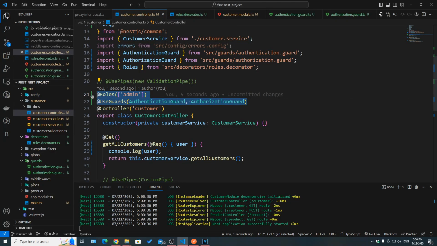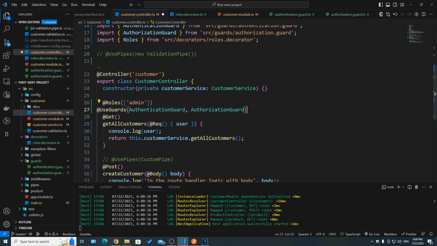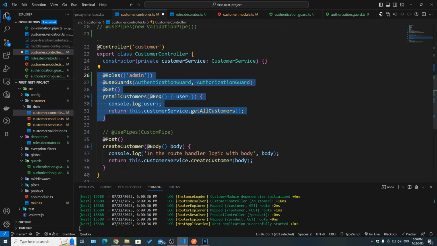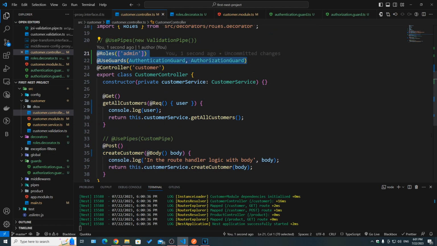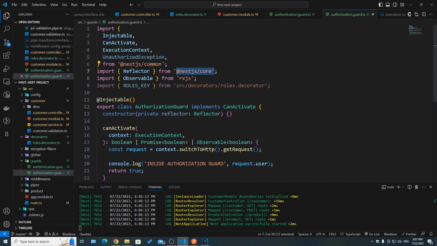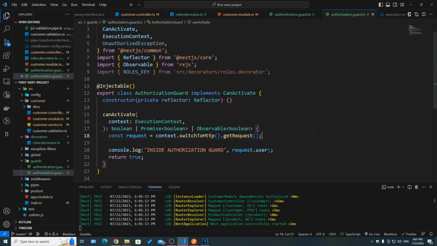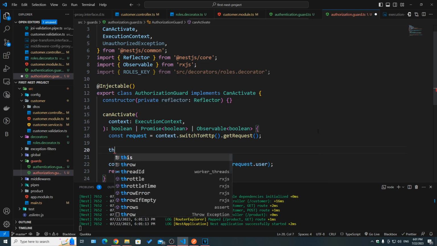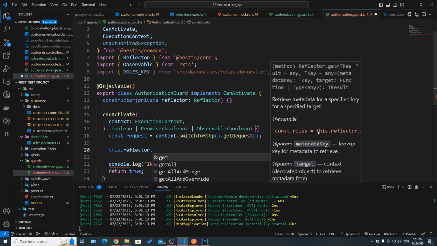Also, of course, this works as well on route handler level, so we could have it here, meaning it's only applied to this handler here and not to the other one, for example. But let's add it back here. Now, to get access to the metadata of the route handler or the controller, meaning the class, we need to use something called Reflector, which is from NestJS core. So we're doing dependency injection here, and then if we take a look here, we can see if we say this.reflector dot, we can have get to retrieve metadata for a specified key for a specified target, and the target here means, for example, a class or a handler.